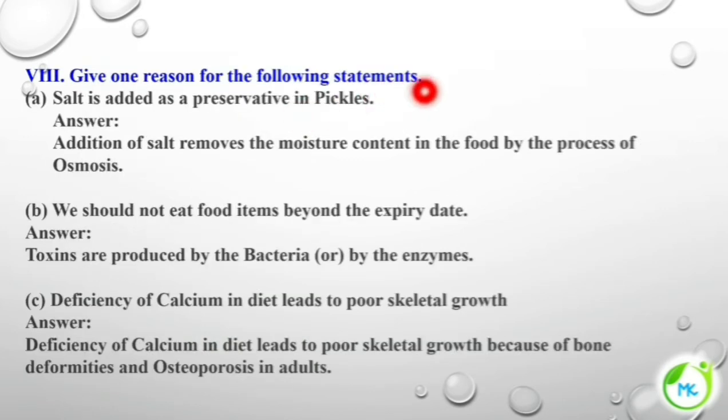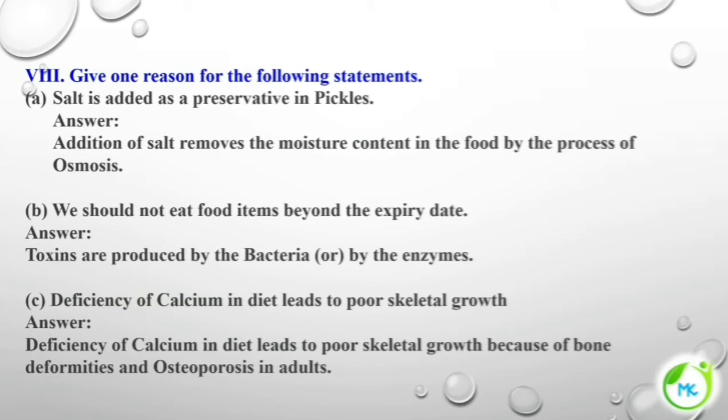Give one reason for the following statement. Salt is used as a preservative in pickle. The reason is addition of salt removes the moisture content in the food by the process of osmosis. Hence, salt is added as a preservative in pickles. We should not eat food items beyond the expiry date. What is the reason? Because when we consume the food beyond the expiry date, toxins are produced by the bacteria or by the enzymes which are found in the food item. So, it may get spoiled.